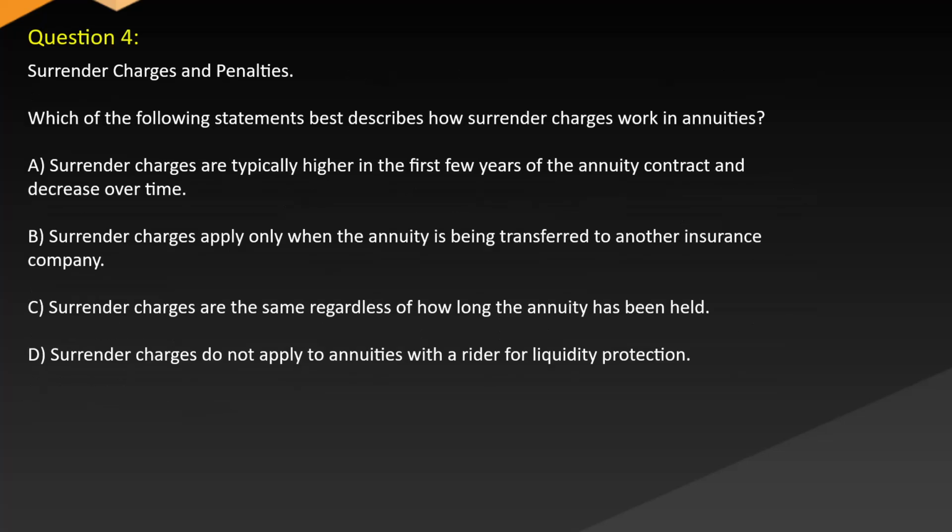Question 4. Surrender charges and penalties. Which of the following statements best describes how surrender charges work in annuities? A. Surrender charges are typically higher in the first few years of the annuity contract and decrease over time. B. Surrender charges apply only when the annuity is being transferred to another insurance company. C. Surrender charges are the same regardless of how long the annuity has been held. D. Surrender charges do not apply to annuities with a rider for liquidity protection.